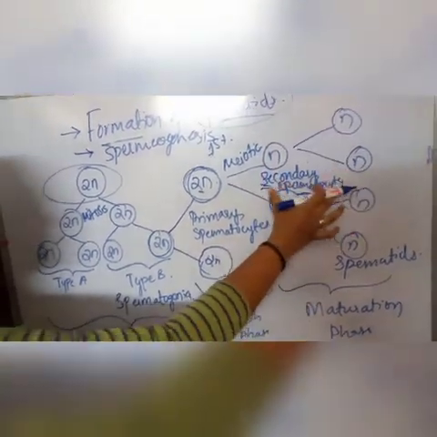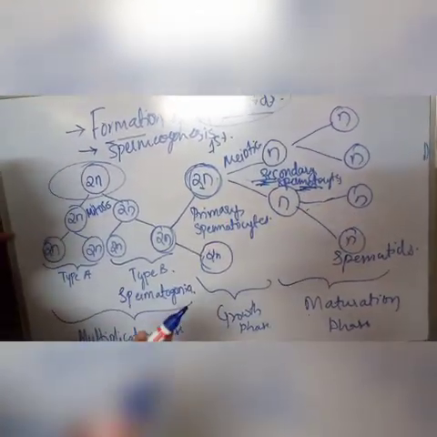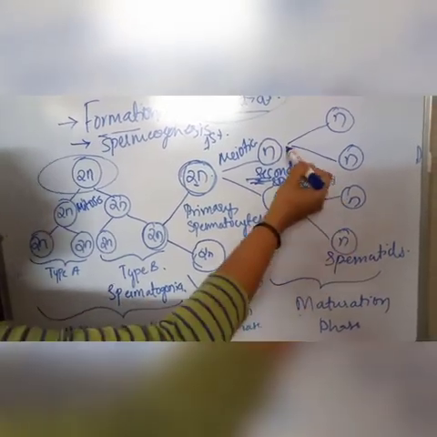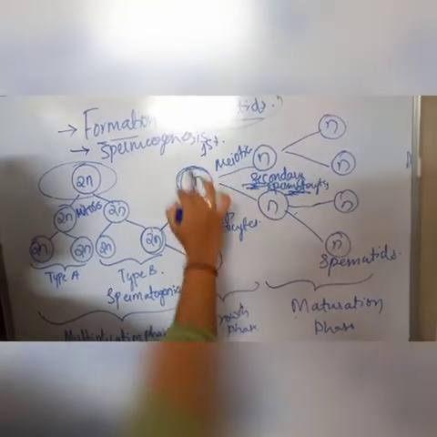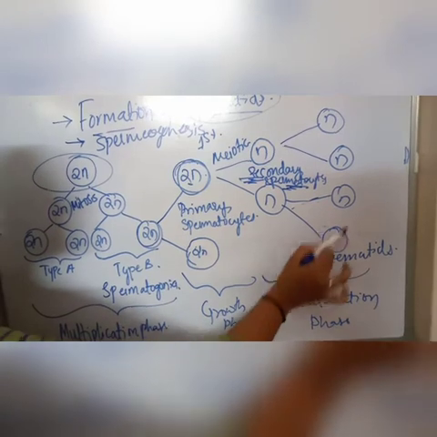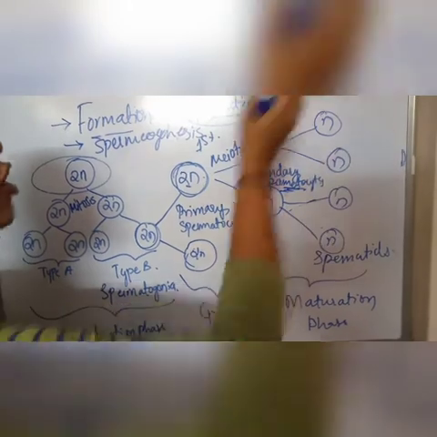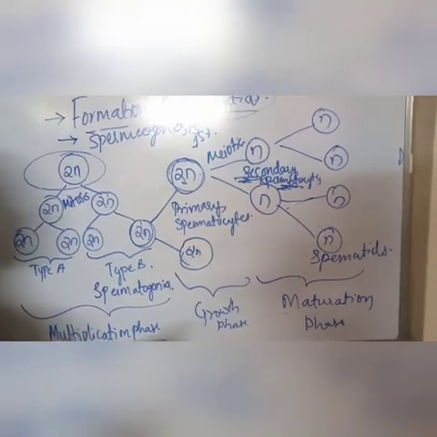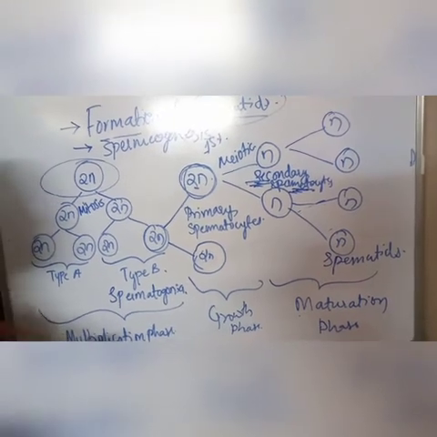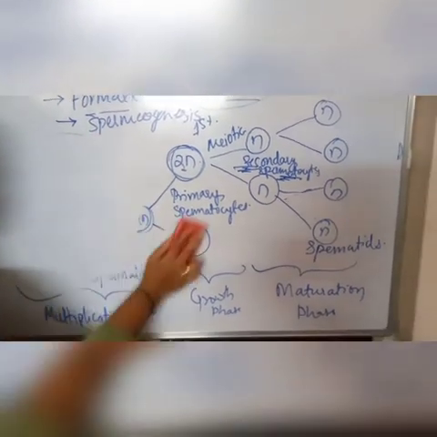The resulting cells are known as the secondary spermatocytes, which undergo the second meiotic division to form the spermatids. The resulting spermatids are haploid in nature, and these are non-functional. This is all about the formation of spermatids. Let us study the next process, that is the spermiogenesis.